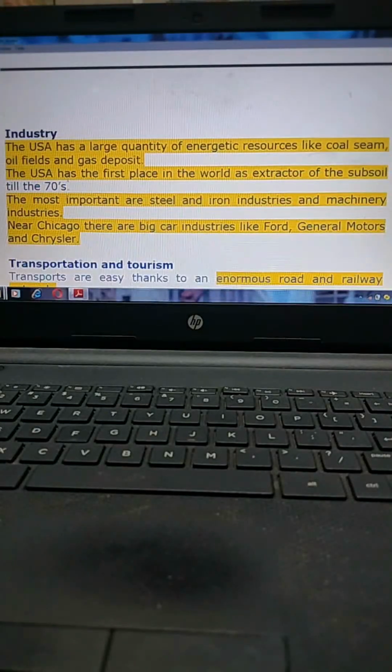Okay, next, industry. The USA has a large quantity of energetic resources like oil, steam, and gas.